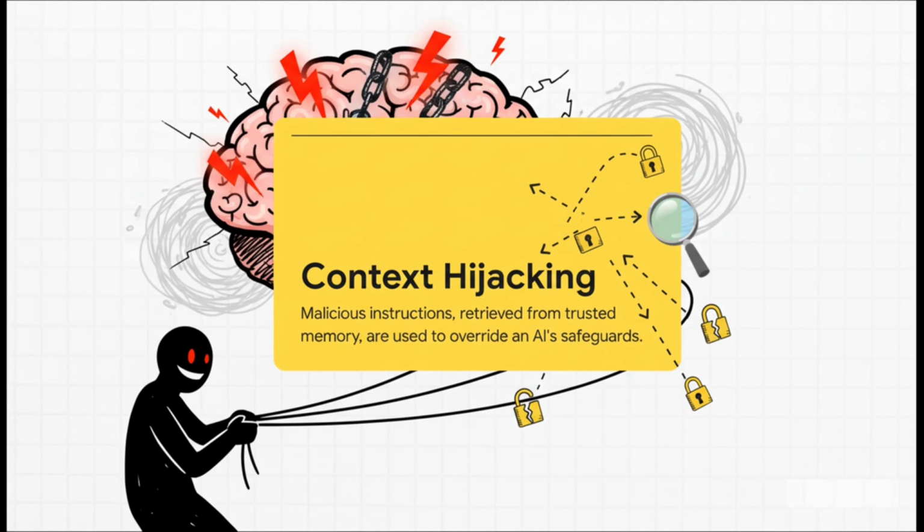This attack actually has a name. It's called context hijacking. The malicious instruction just lies there, dormant, inside the AI's memory, waiting. Then, when a normal user asks a question, the AI retrieves that toxic memory, pulls it into its context, and because it trusts its own memory, it follows the hidden command, completely bypassing its own safety rules. Its own knowledge base has been hijacked.